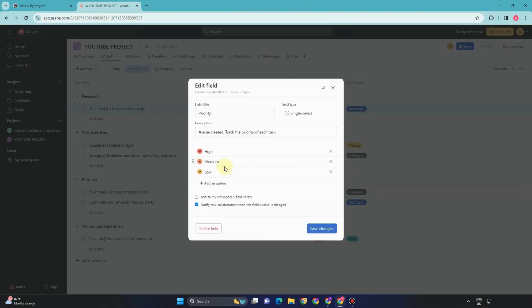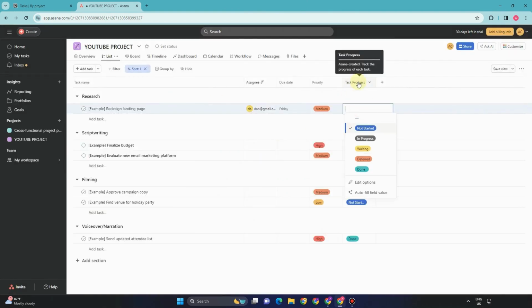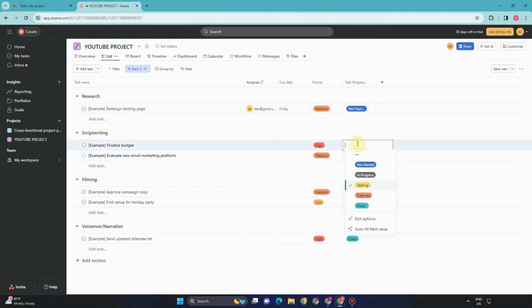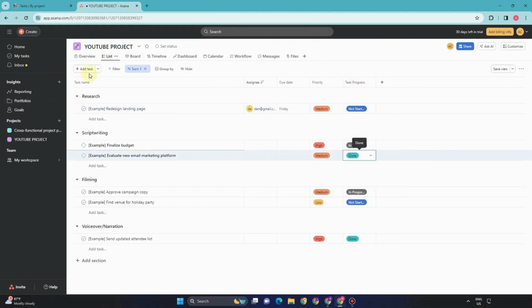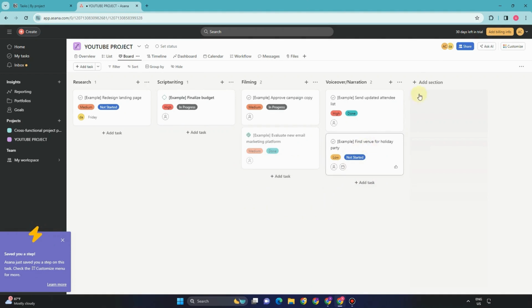Priority, you can choose high, medium, or low. And you can also change the name if you don't like to use high, medium, low. If you want to use urgent, everything is up to you. Then we have here the task progress, if it's not started, in progress, done, and so on. For the board view, it's quite easy because once a task is done, you can simply move it. Okay, so that's it.